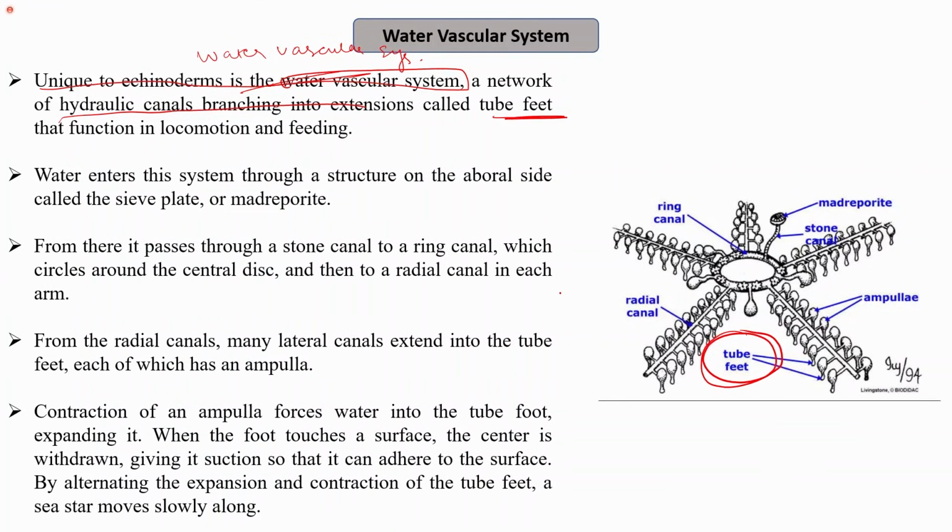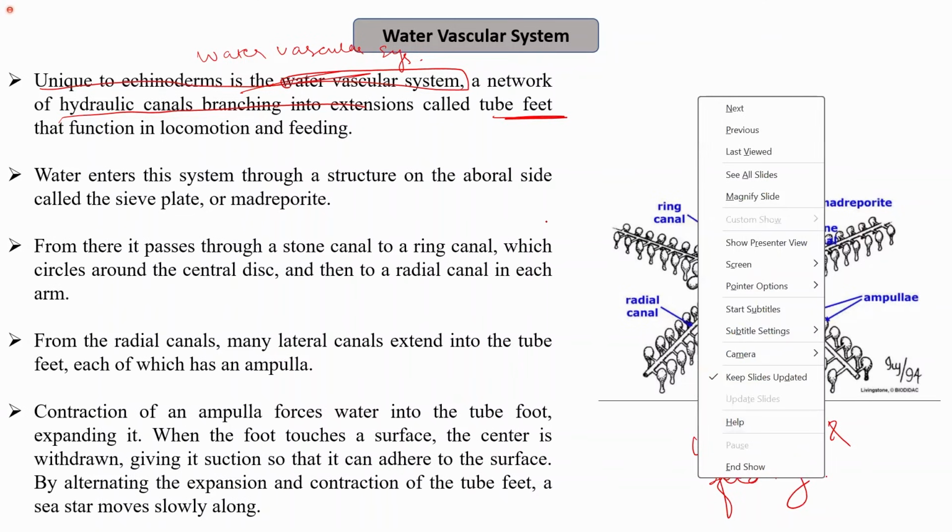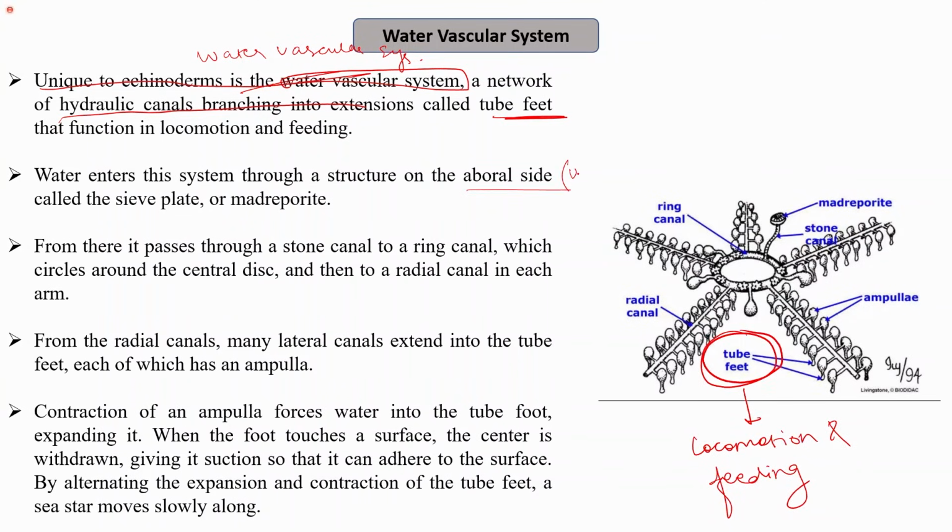And these tube feet function in the locomotion and the feeding. So how is the water canal system helping that? The water enters this system through the aboral side, or we can say through the dorsal side. The water enters through the aboral side, called the sieve plate or the madreporite.